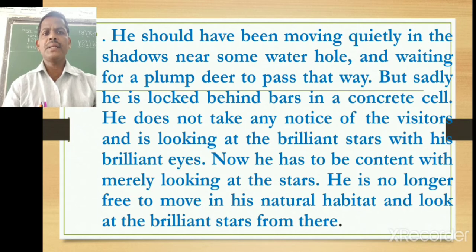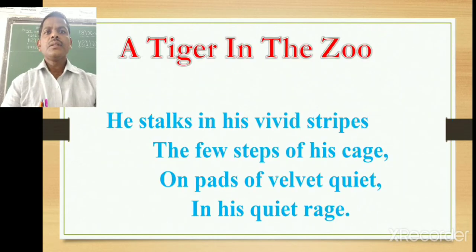He should be happy only with the stars, not with the human beings or his prey. He is no longer free to move in his natural habitat or home and look at the brilliant stars from there, in his natural home, jungle, forest. A tiger in the zoo.